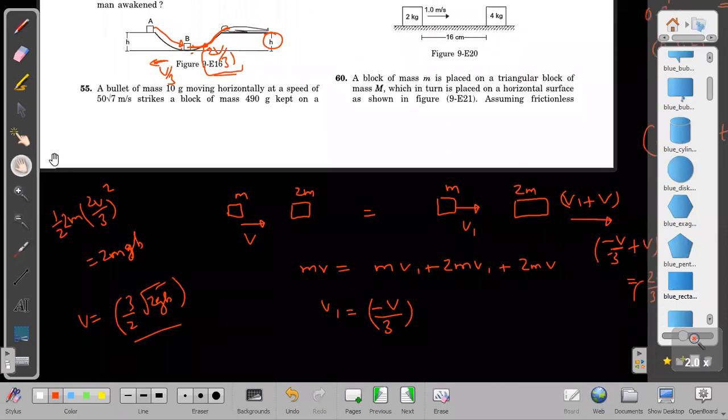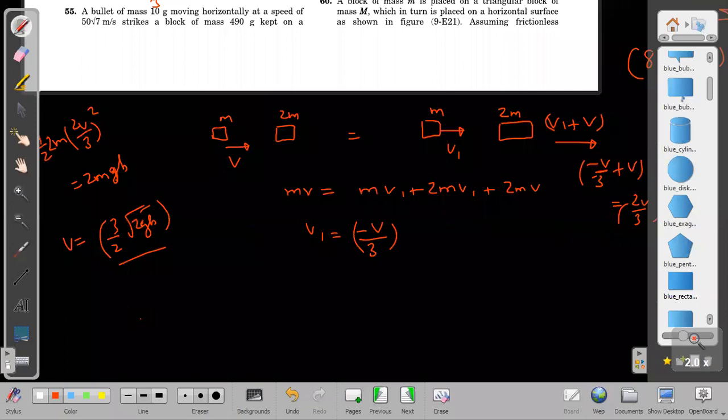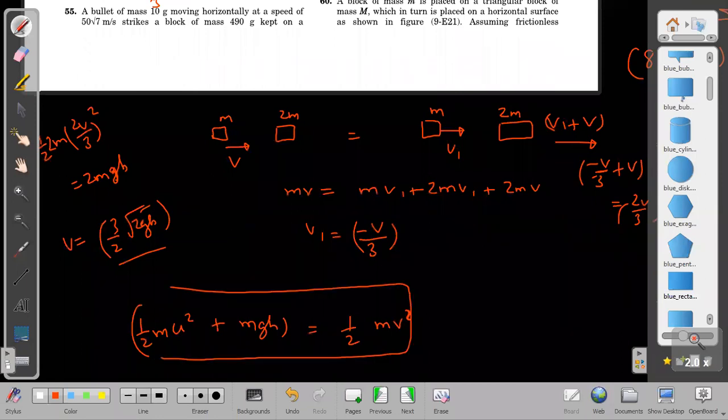No, wait a second. This is also not the answer. The answer is different. The answer is what velocity we should provide to A at this place. To answer that, I will write one more equation: half of m into u squared, the initial velocity, plus it loses the potential energy mgh, and then it finally gains kinetic energy equal to half of m into v squared. This equation we should apply at last to get the u value.